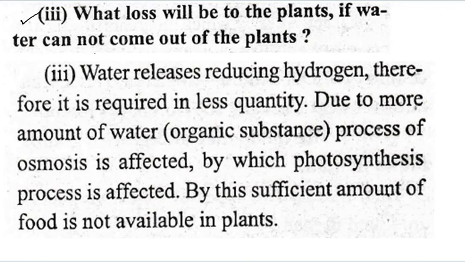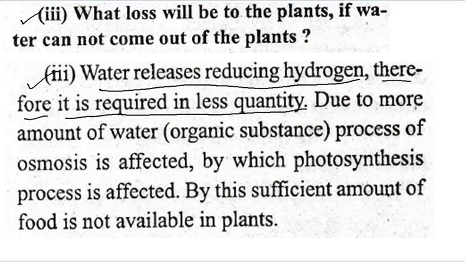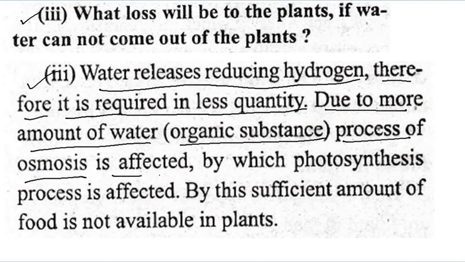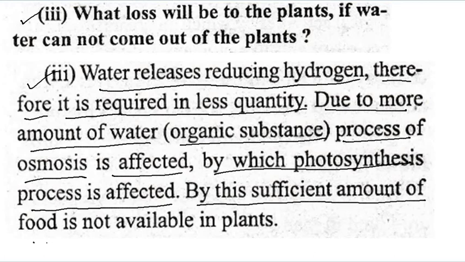Now come to the third. What loss will there be to the plant if water cannot come out of the plant? So you can write your answer. Water is released during transpiration, and therefore it is required in less quantity. Due to more amount of water, the process of osmosis is affected, by which the photosynthesis process is affected. By this, sufficient amount of food is not available in the plant.